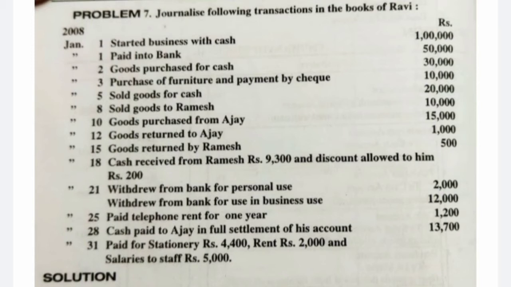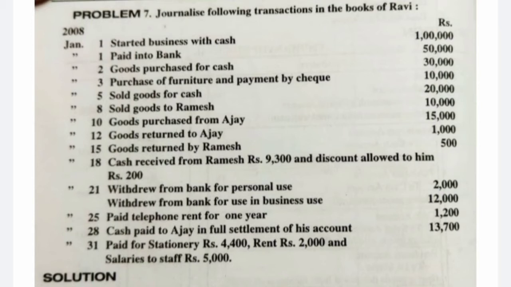Next one, sold goods for cash. So we made a cash sale, and what we receive in return is cash. Cash account debit, and what is going out is stock, that is in the form of sales. Okay, rupees 20,000. The entry would be cash account debit to sales account.